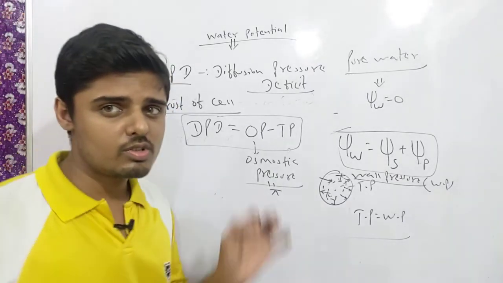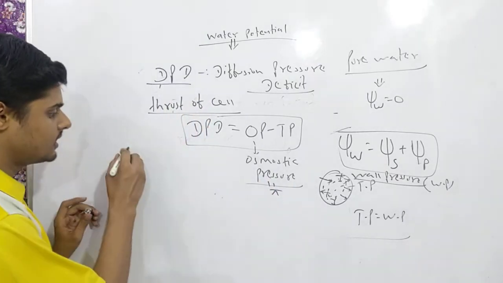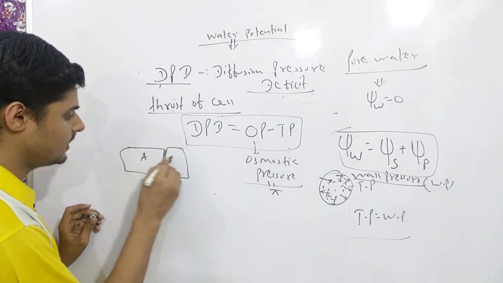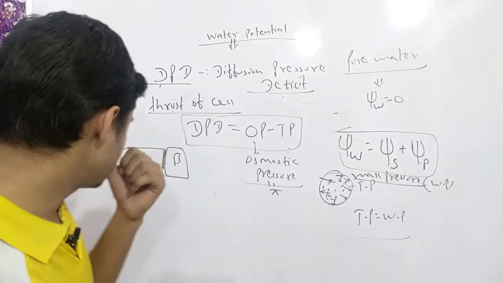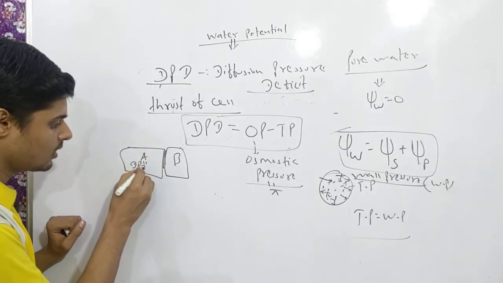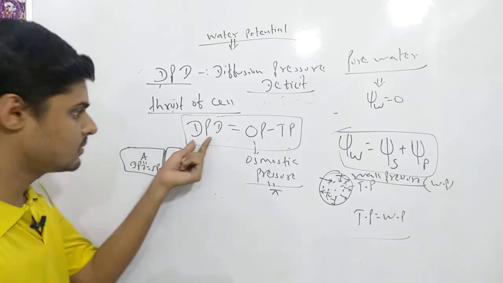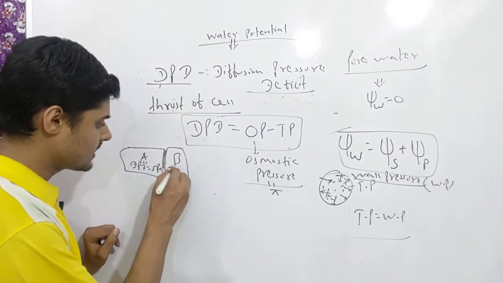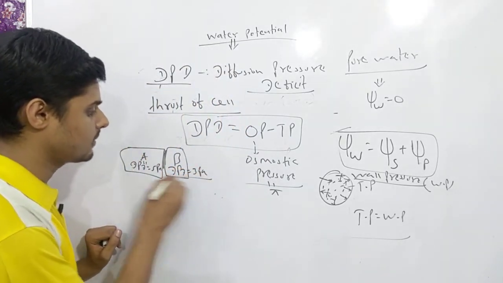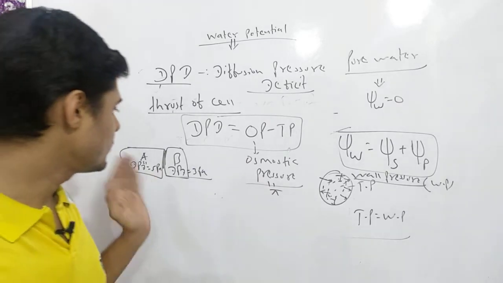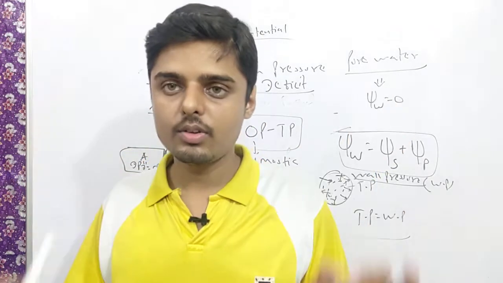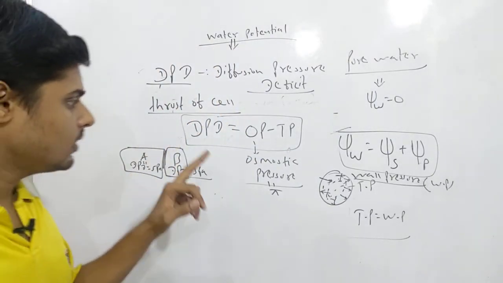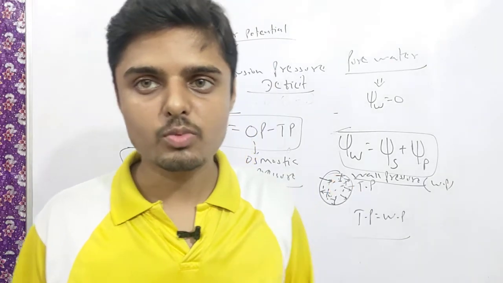A very common question asked from this topic is: suppose there are two cells in close contact, one cell is A, another cell is B. Suppose cell A has a DPD value of 5 Pascal. This is measured in Pascal because it is related to pressure. And B has a DPD value of, say, 3 Pascal. Then tell me from where to where osmosis will occur, from A to B or from B to A?